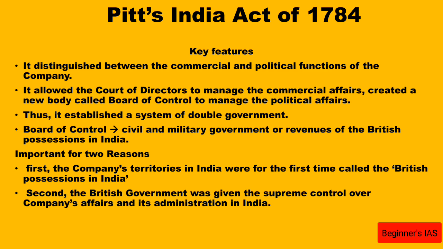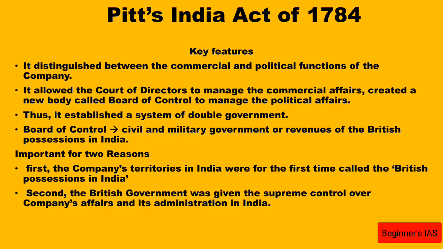This act empowered the Board of Control to supervise and direct all operations of the civil, military, government, or revenues of the British possession in India. Kindly note the term British possession in India. This word was used for the first time in this act only. That is why this is a very important act for two reasons.